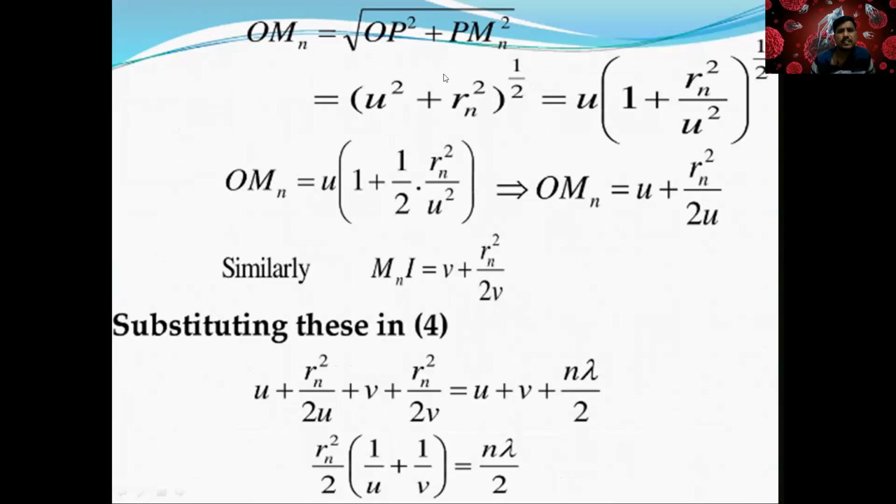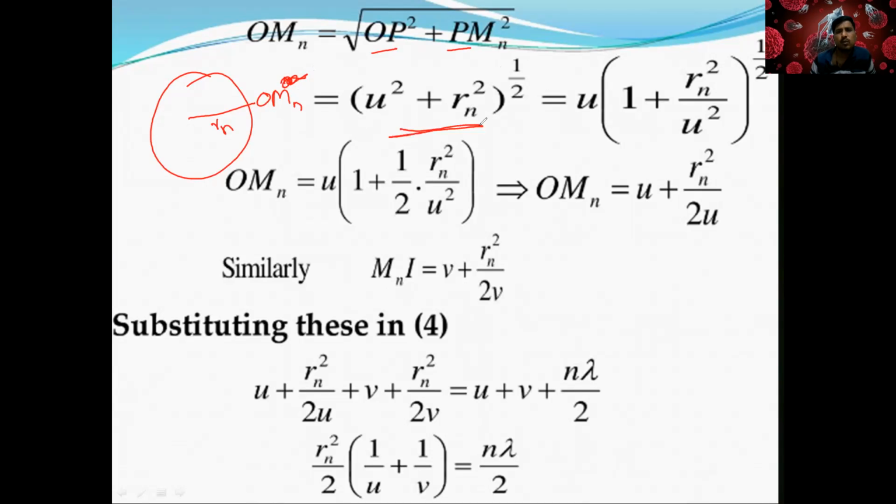So what is the difference? Tell me. The last one we are calculating here. In that case, OP square, the last one will become the radius of the big circle, Rn. So u square plus Rn square, so OMN square. If you want to remove the square, it's going to be root, or power 1 by 2.